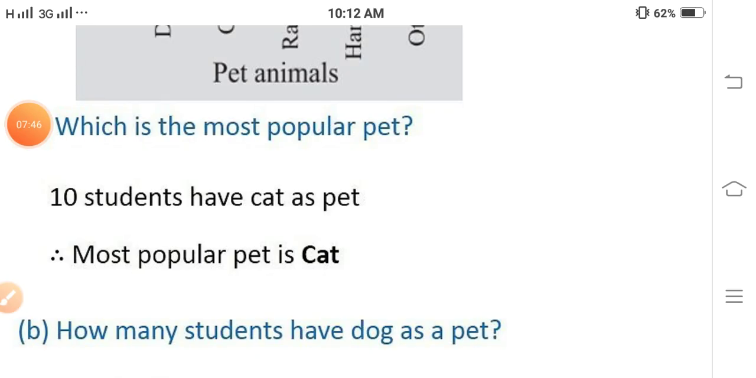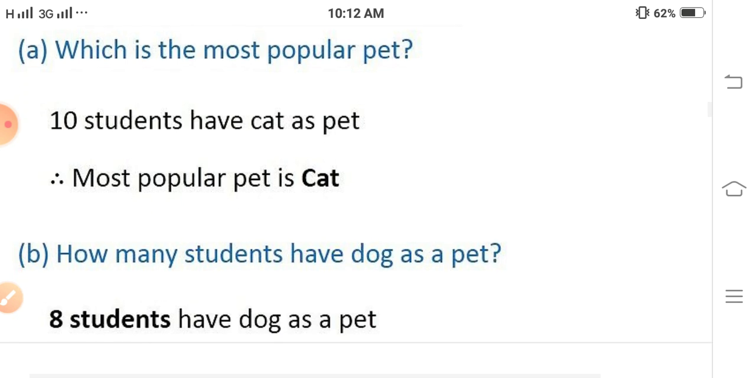So in the first part, 10 students have a cat as a pet. So the most popular pet is the cat. In the second part, 8 students have a dog as a pet.